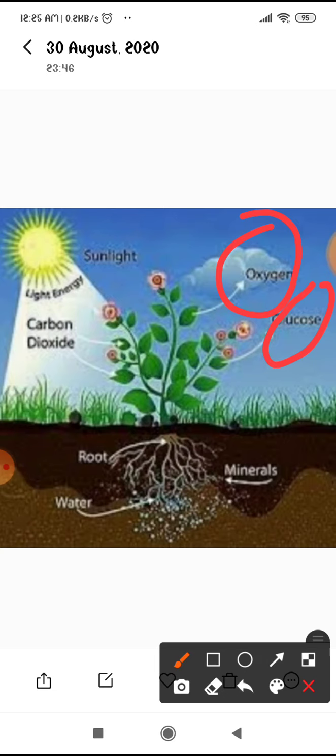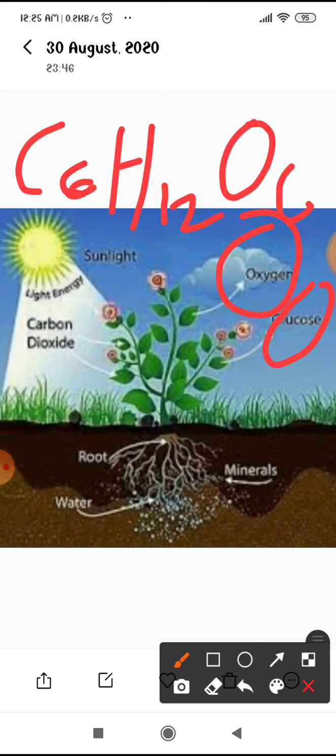And the formula of glucose is C6H12O6. That is the food of the plant. When the food is prepared, it is distributed to all the parts of the plant by the phloem vessels, and the extra food is reserved in the leaves and some other parts of the plant in the form of starch.